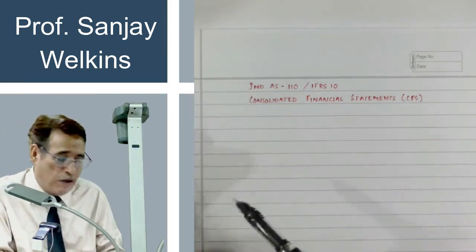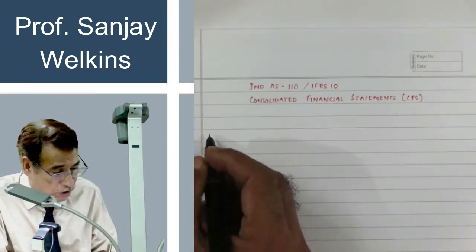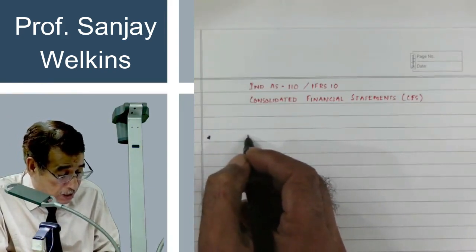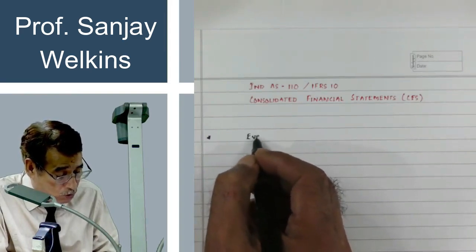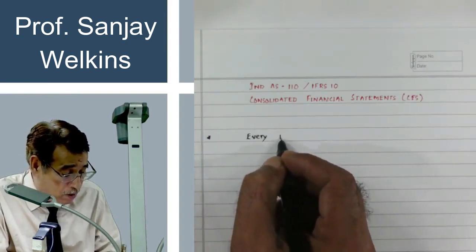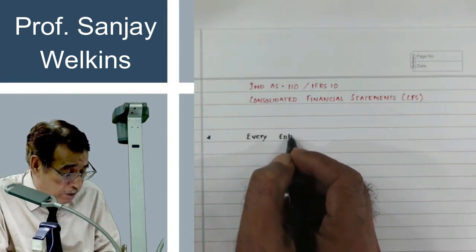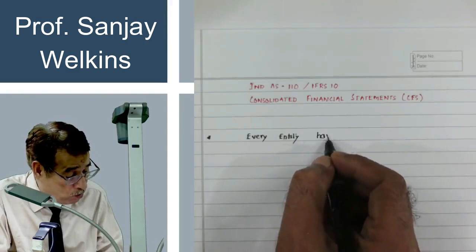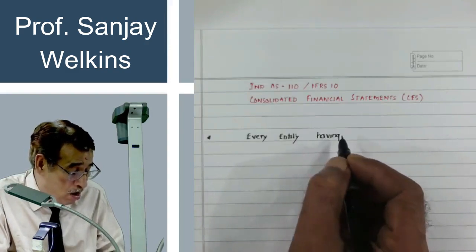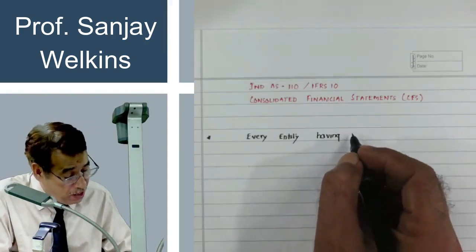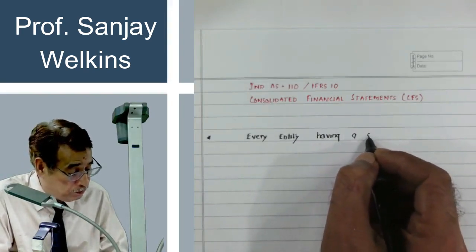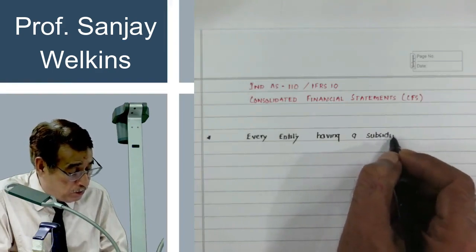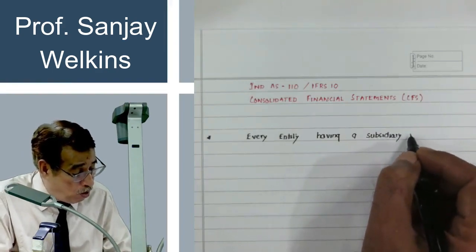And this is the point which I am writing now. Just pay attention down over here. Every entity having a subsidiary or subsidiaries.